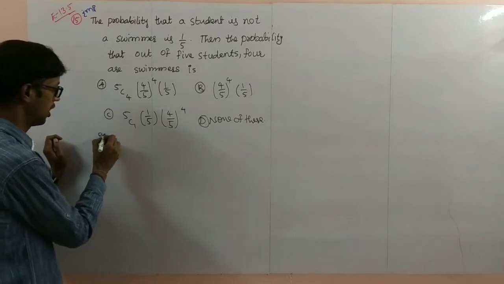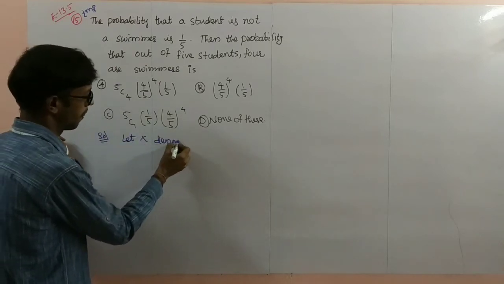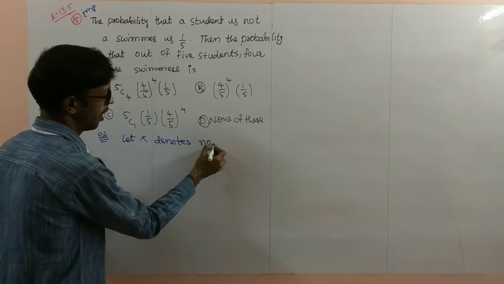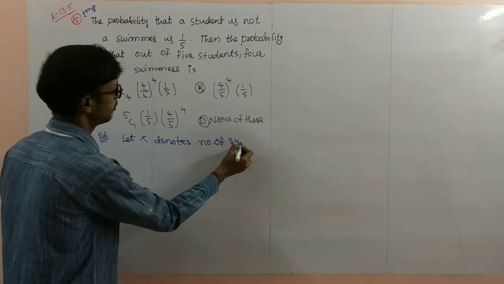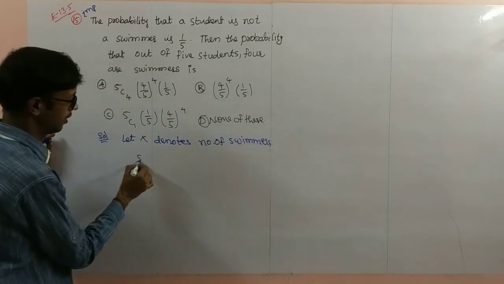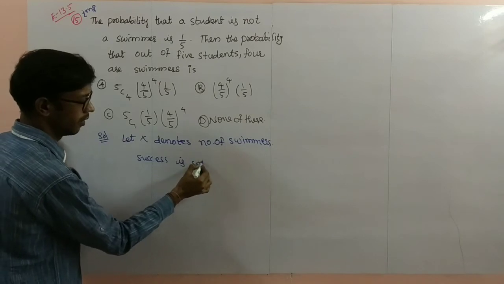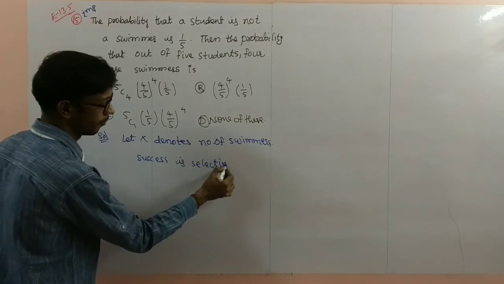So your solution is, let X denote the number of swimmers. Success is selecting a swimmer.